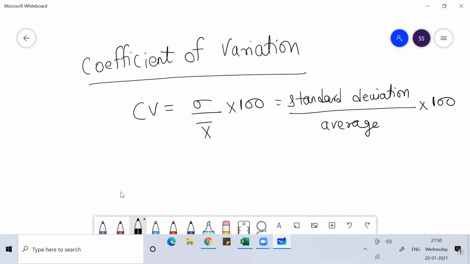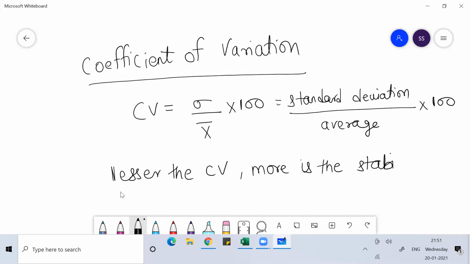When we work on coefficient of variation, remember one thing: if two sets of data are given to you, and the question is to determine stability or consistency, you have to understand that the lesser the coefficient of variation, the more is the stability or consistency.